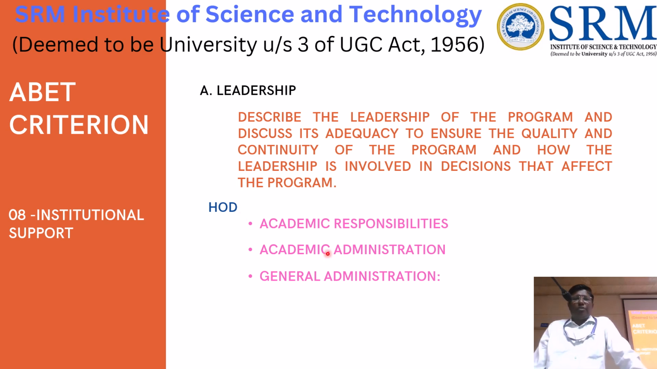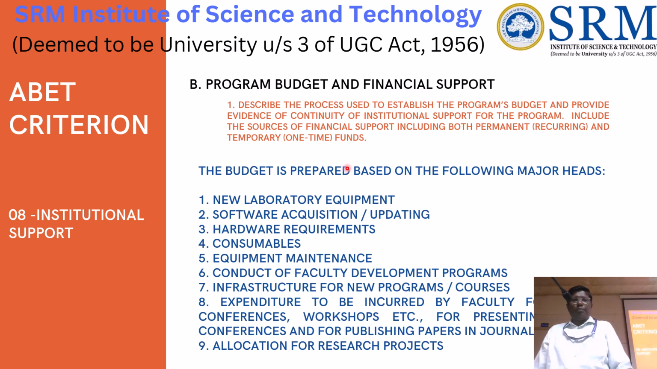And so if you look at the leadership, we have to give the responsibility of the HOD: academic responsibility, academic administration, general administration, and how it is carried out. We have to give the proof. And the budget: new laboratory equipment, software acquisition and updating, hardware requirement, consumables, equipment maintenance, conducting a faculty development program, infrastructure for new programs and courses, expenditure to be incurred, and allocation of research projects. So this is the heading.